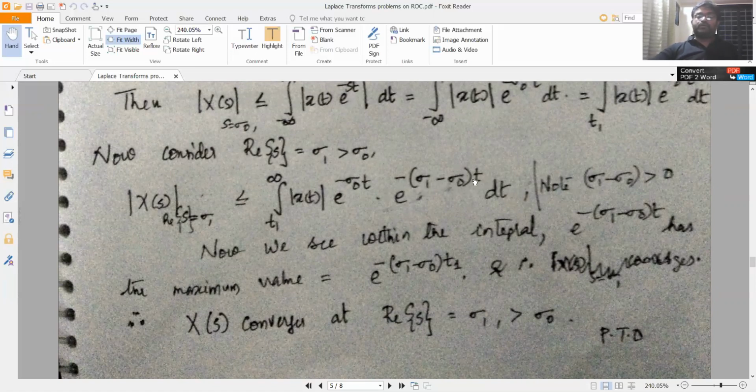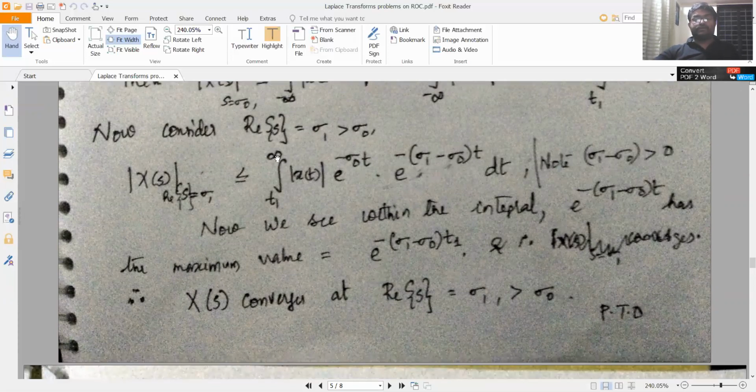Now you have sigma 1 greater than sigma 0. So sigma 1 minus sigma 0 is greater than 0. So now within this integral, from t1 to infinity, this is a decreasing exponential signal with a peak value at t equal to t1. So the peak value is e raised to minus (sigma 1 minus sigma 0) t1. The peak value of this exponential signal in the interval t1 to infinity is at t1.